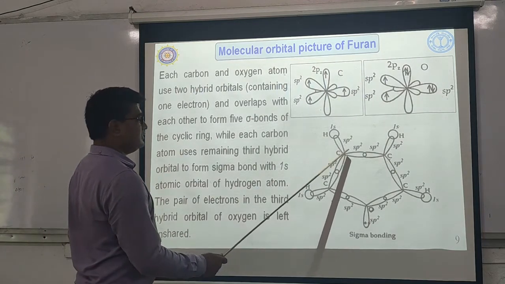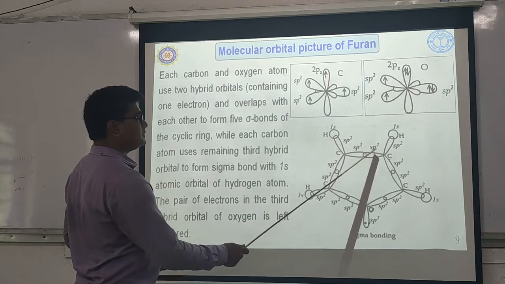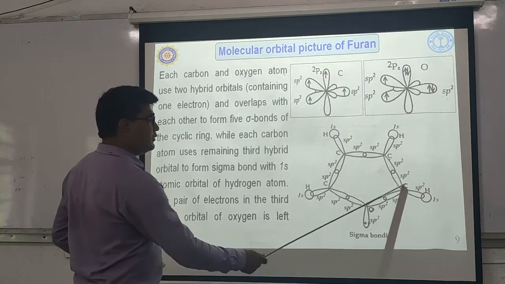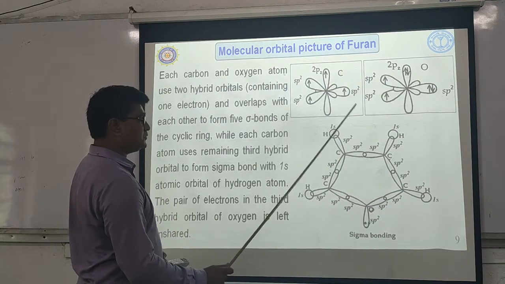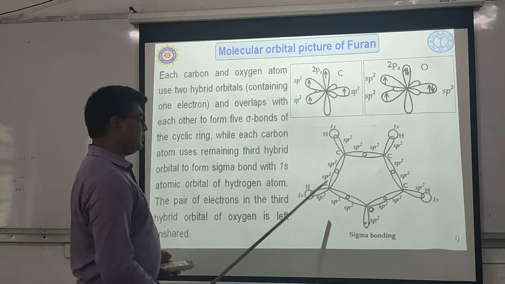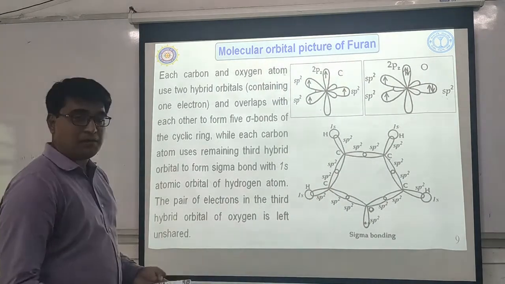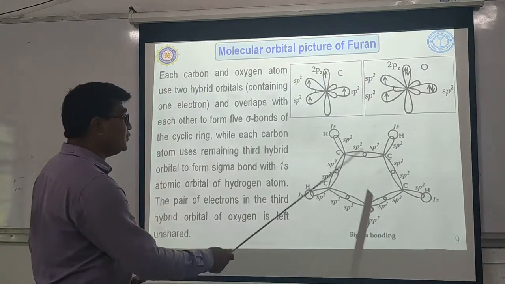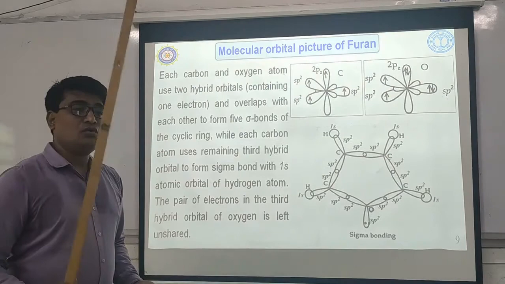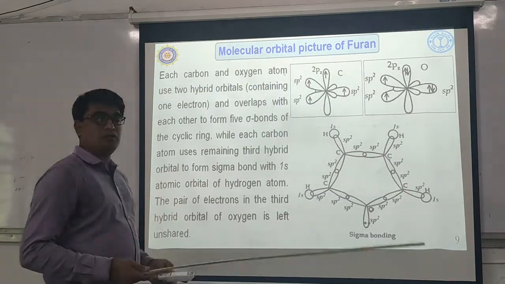So this is 1sp2 of carbon, 1sp2 of carbon, 1sp2 of carbon, 1sp2 of oxygen, and 1sp2 of carbon. So out of 3sp2 hybrid orbitals, each carbon as well as oxygen utilizes their 2sp2 hybrid orbitals for overlap with each other.